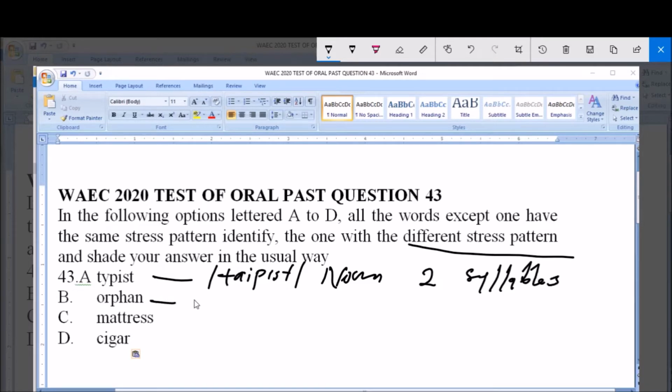The option B is pronounced as often, and it is a noun word too, and it has two syllables.